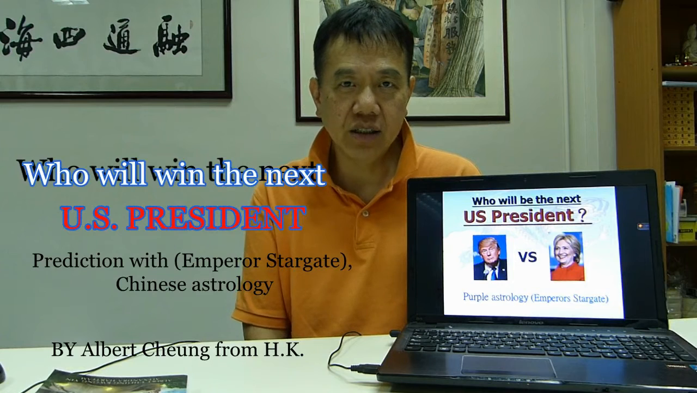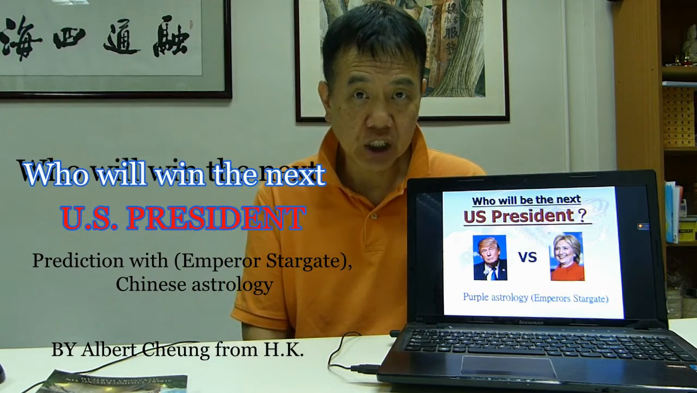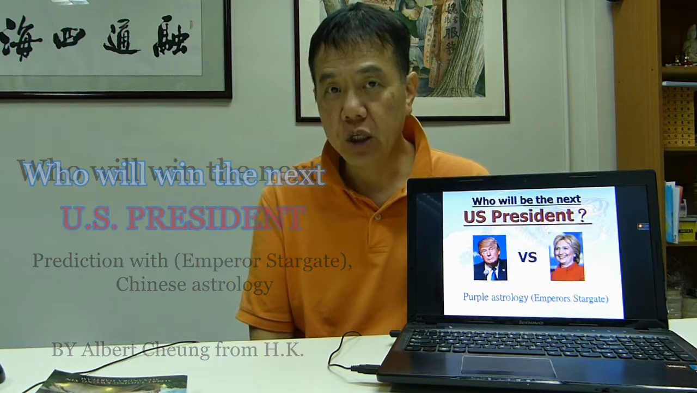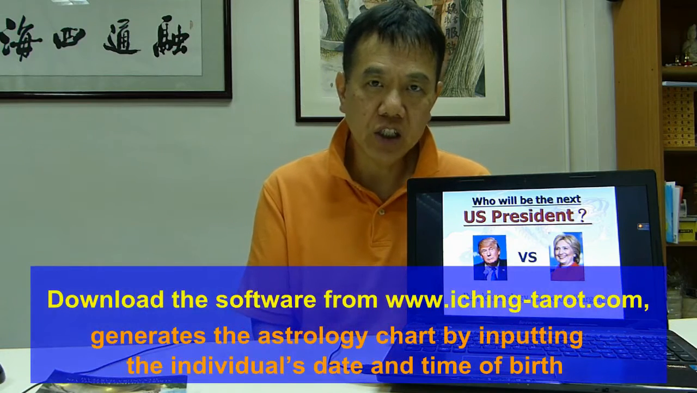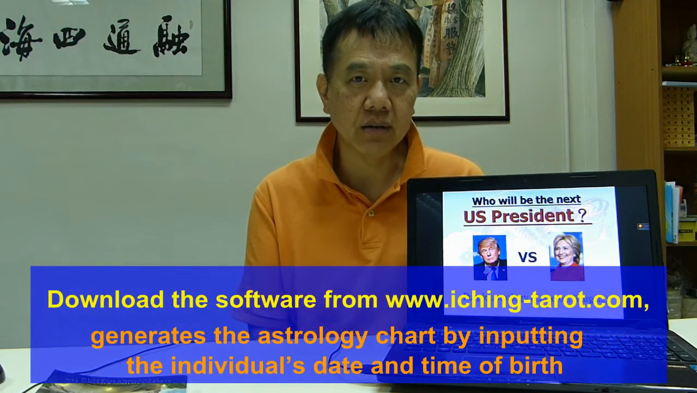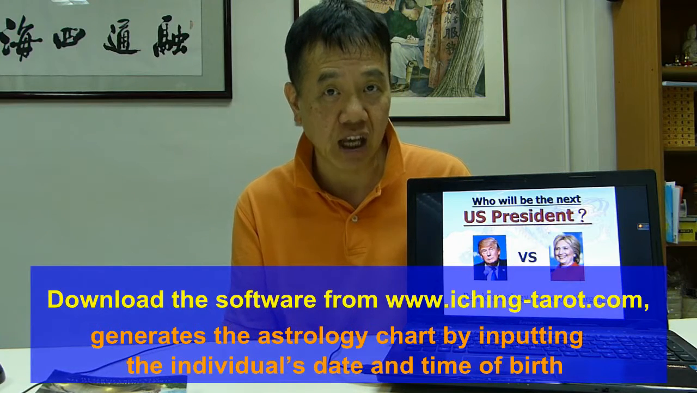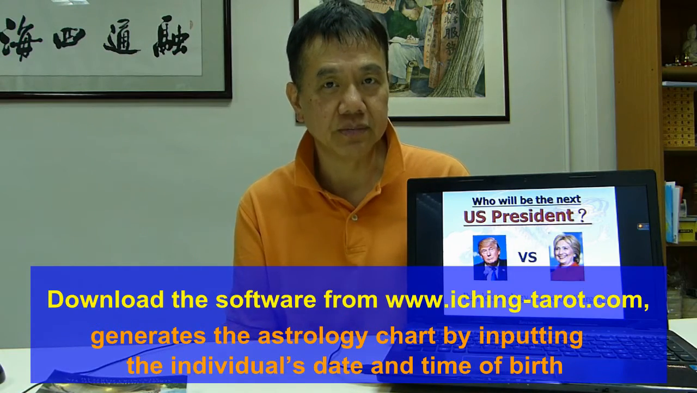Now, one of the latest hot issues is probably who is going to be the next US president. Will it be Donald Trump or will it be Hillary Clinton? In this episode, we'll be using the Chinese astrology system, also called the purple astrology, to predict who is going to win the US election.